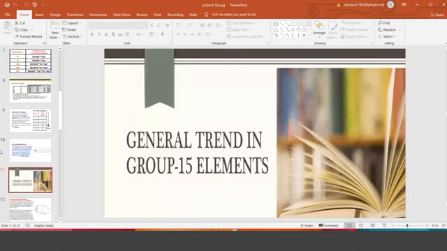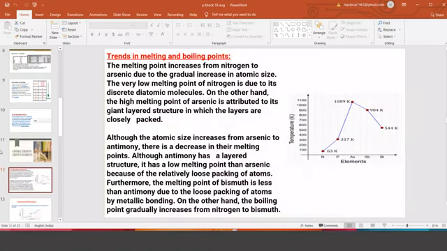A particular element may behave in a different way because of its own structural problem, so it shows some slight difference from the normal trend. Once again, I'm making myself clear: general trend, not particular trend.